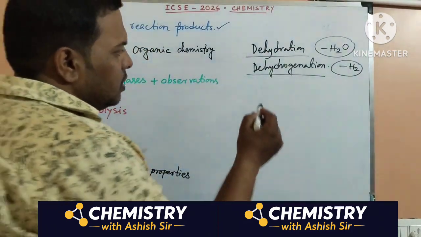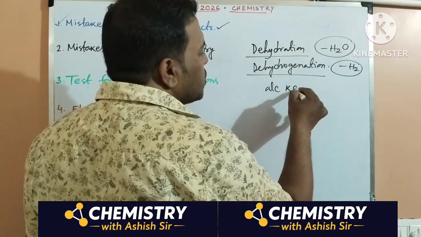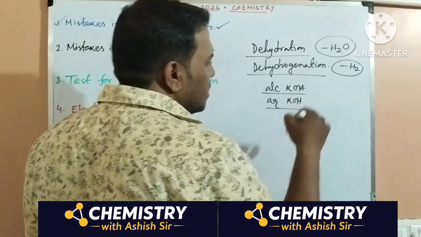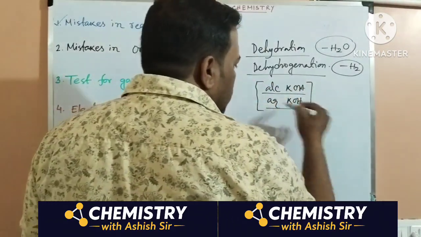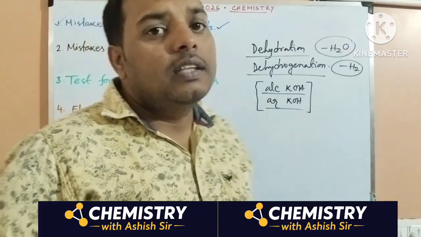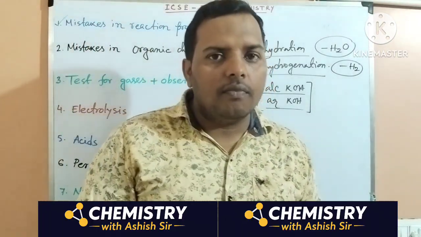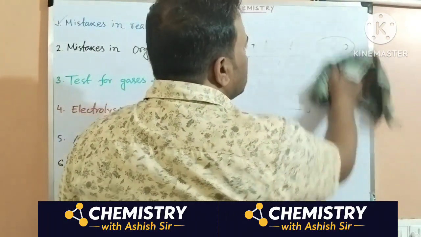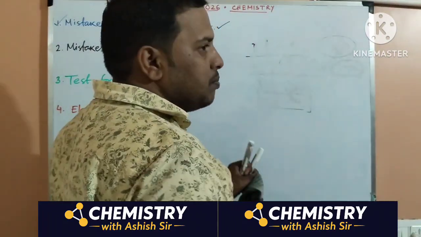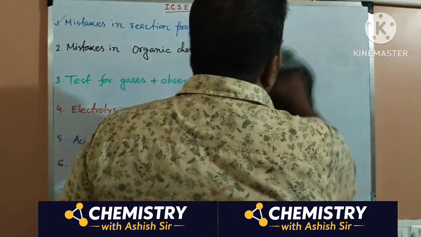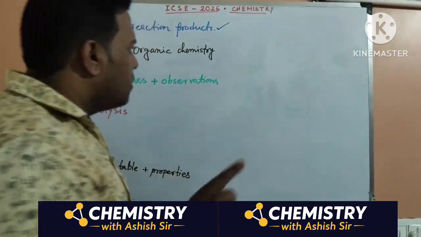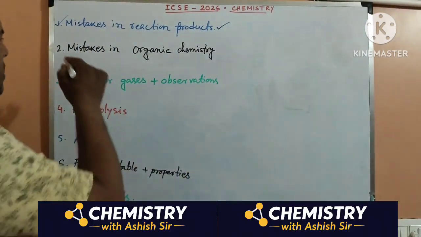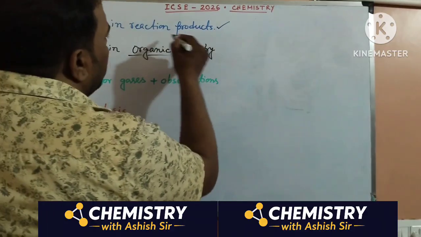In this chapter, there are certain reactions with alcoholic potassium hydroxide and aqueous potassium hydroxide, where you may make mistakes. Look at that part. In the esterification reaction, you should use the term fruity smell of ester. Sometimes you just write that ester is formed. How do you know ester is formed? Because it is identified by its beautiful smell. So the smell must be mentioned by giving the term fruity smell of ester formed. These are the general mistakes in organic chemistry where you are losing marks.